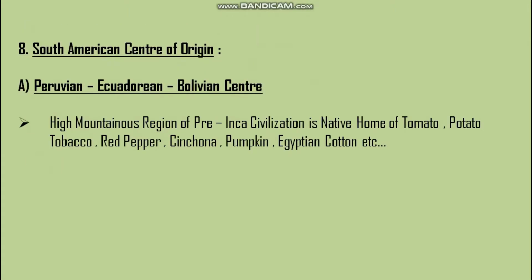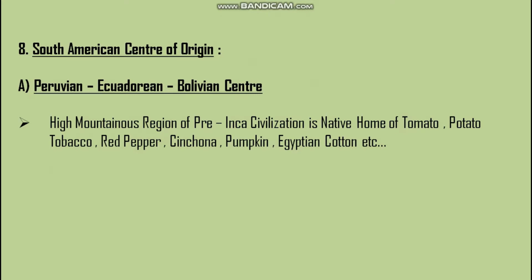Next and last center, South American center of origin. It has been divided into three centers. The first is the Peruvian, Ecuadorian, Bolivian center. It includes the high mountainous region of pre-Inca civilization, which is the native home of tomato, potato, tobacco, red pepper, cinchona, pumpkin, and Egyptian cotton.